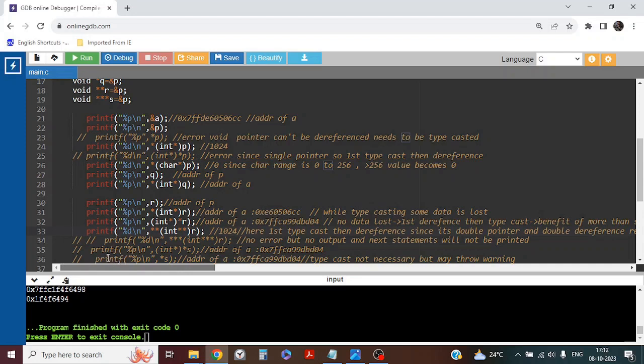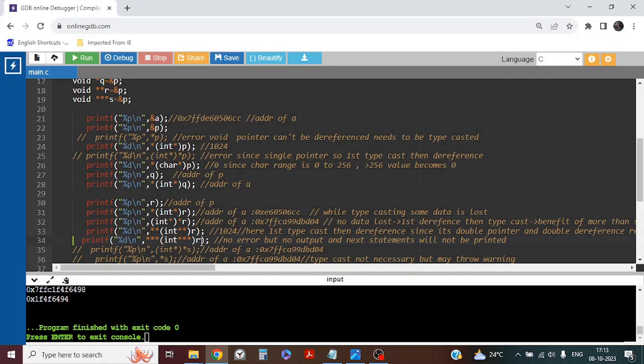Okay. Next, come to the next line, 34. What I am doing is triple dereferencing it, triple typecasting and dereferencing. Since R is a double pointer, triple dereferencing means there is nothing valid. We are going to extract an address which is not available itself, because it is a double pointer. It can hold a maximum of two addresses. If we dereference a third address, there is no valid location, so there is no output, but there is no error.